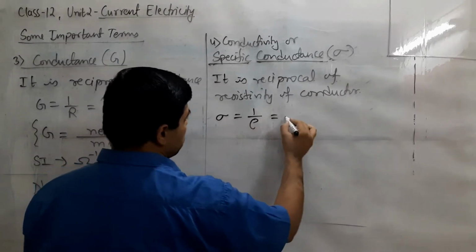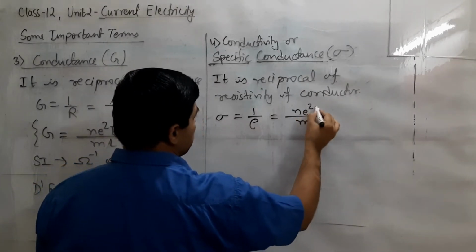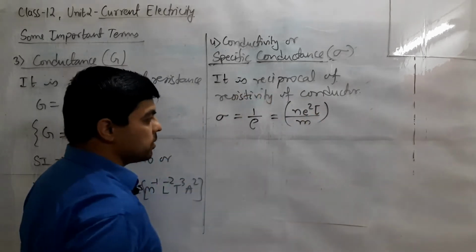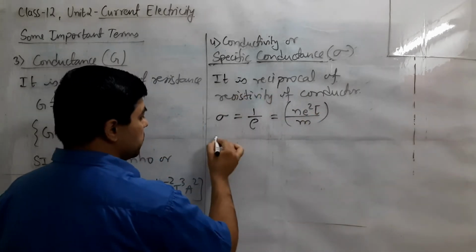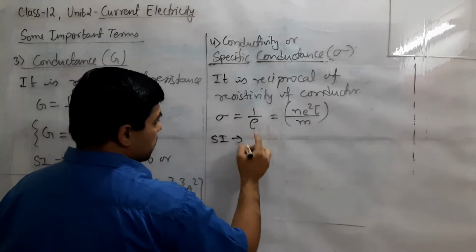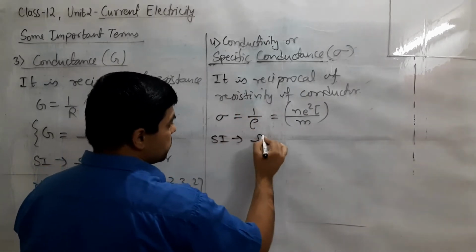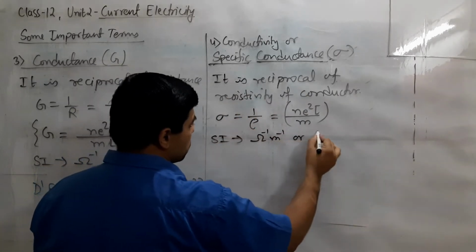For rho we have the formula m upon n e squared tau, so n e squared tau by m must be the form for conductivity. And similarly the SI unit, for resistivity it was ohm meter, so it must be ohm inverse meter inverse or siemens per meter.